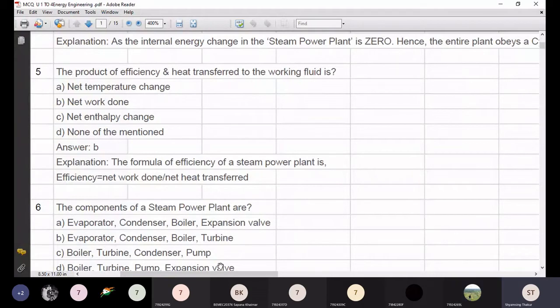Option C. Yes, option C. Okay. So others also think on it and answer.